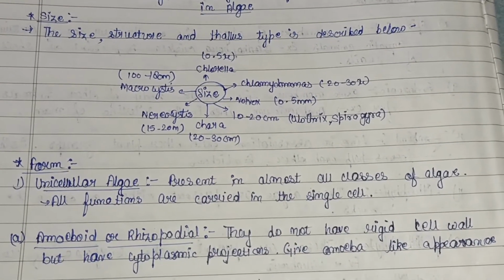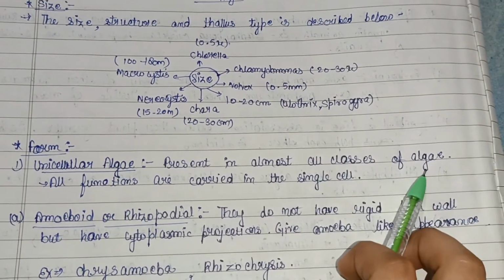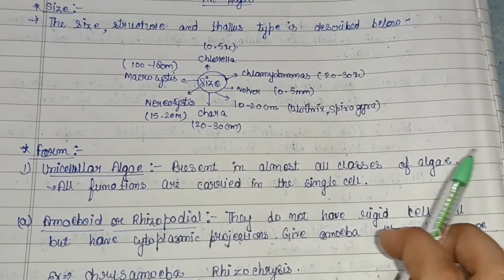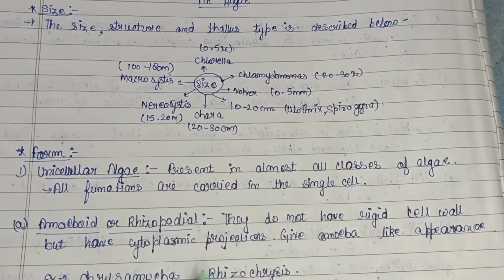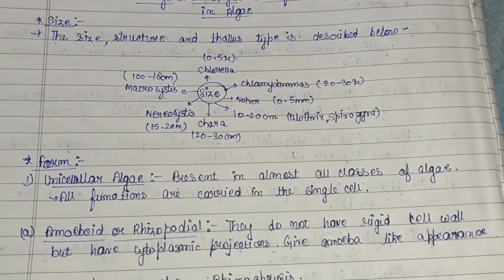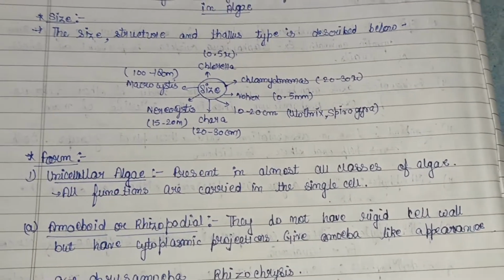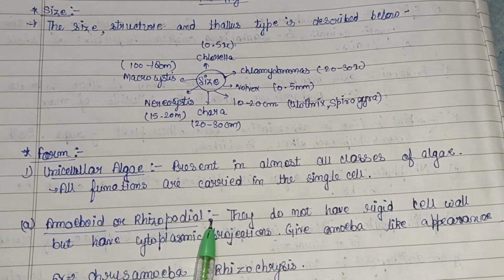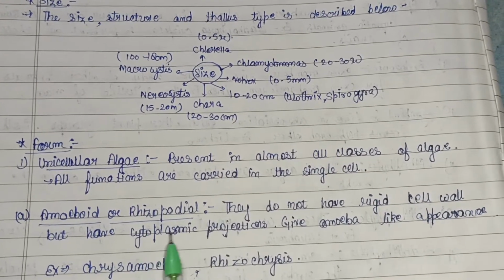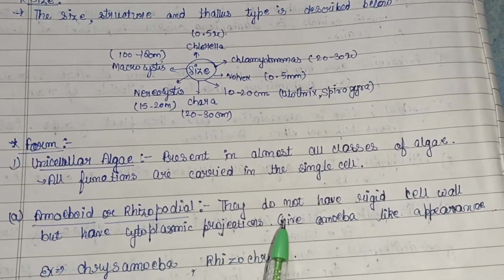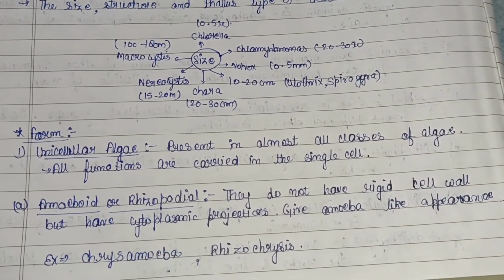So first is the unicellular algae. These are present in almost all the classes of algae, whether it is Chlorophyceae, Cyanophyceae, Rhodophyceae, etc. All the functions are carried out in the single cell only here. There are many variations in their shape, in the flagellation, etc. These are further subdivided into following types. First is the amoeboid or rhizopodial type. They do not have a rigid cell wall, that is their cell wall is, we can say, flexible, but have cytoplasmic projections that give an amoeba-like appearance. Examples are Chrysamoeba and Rhizochrysis.